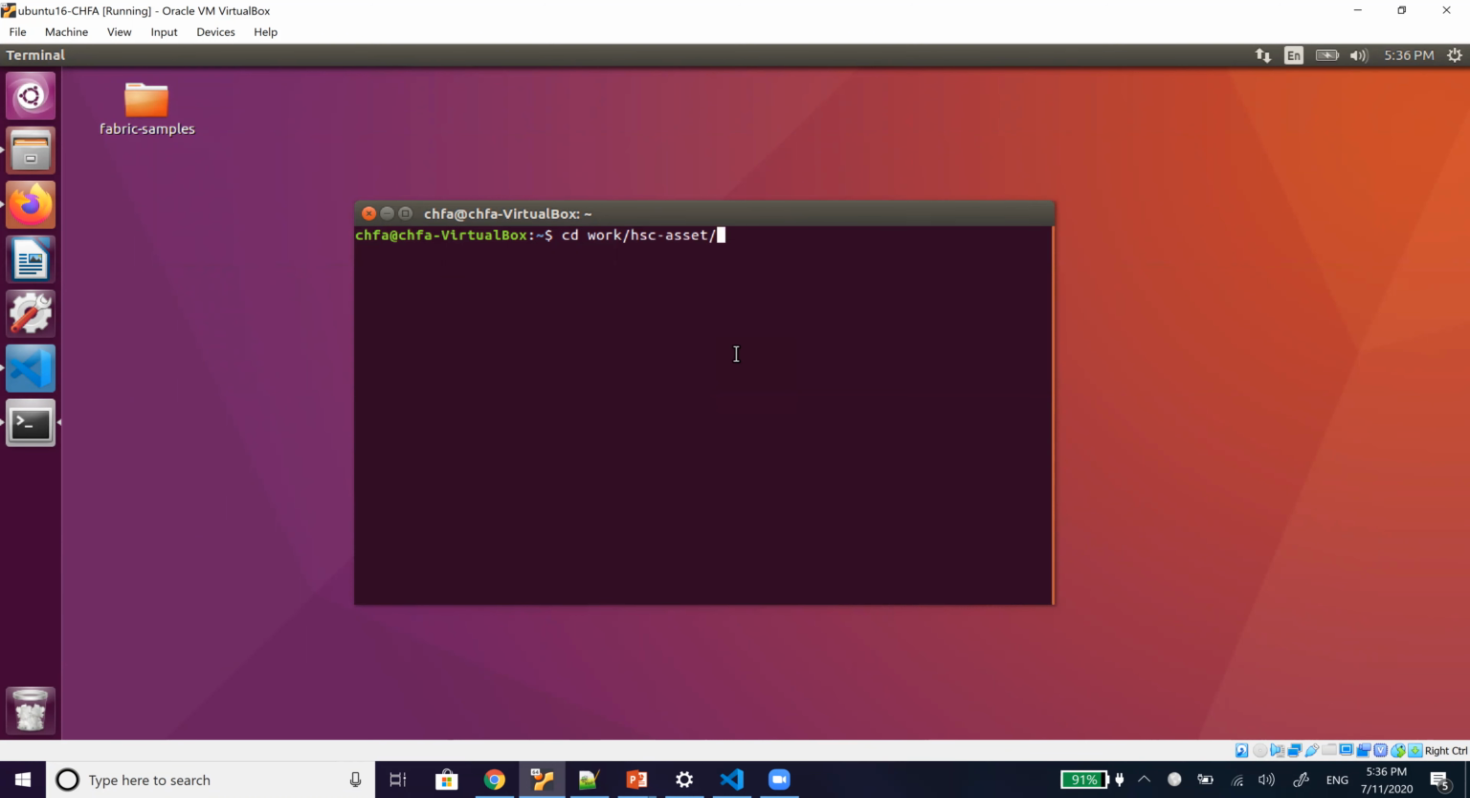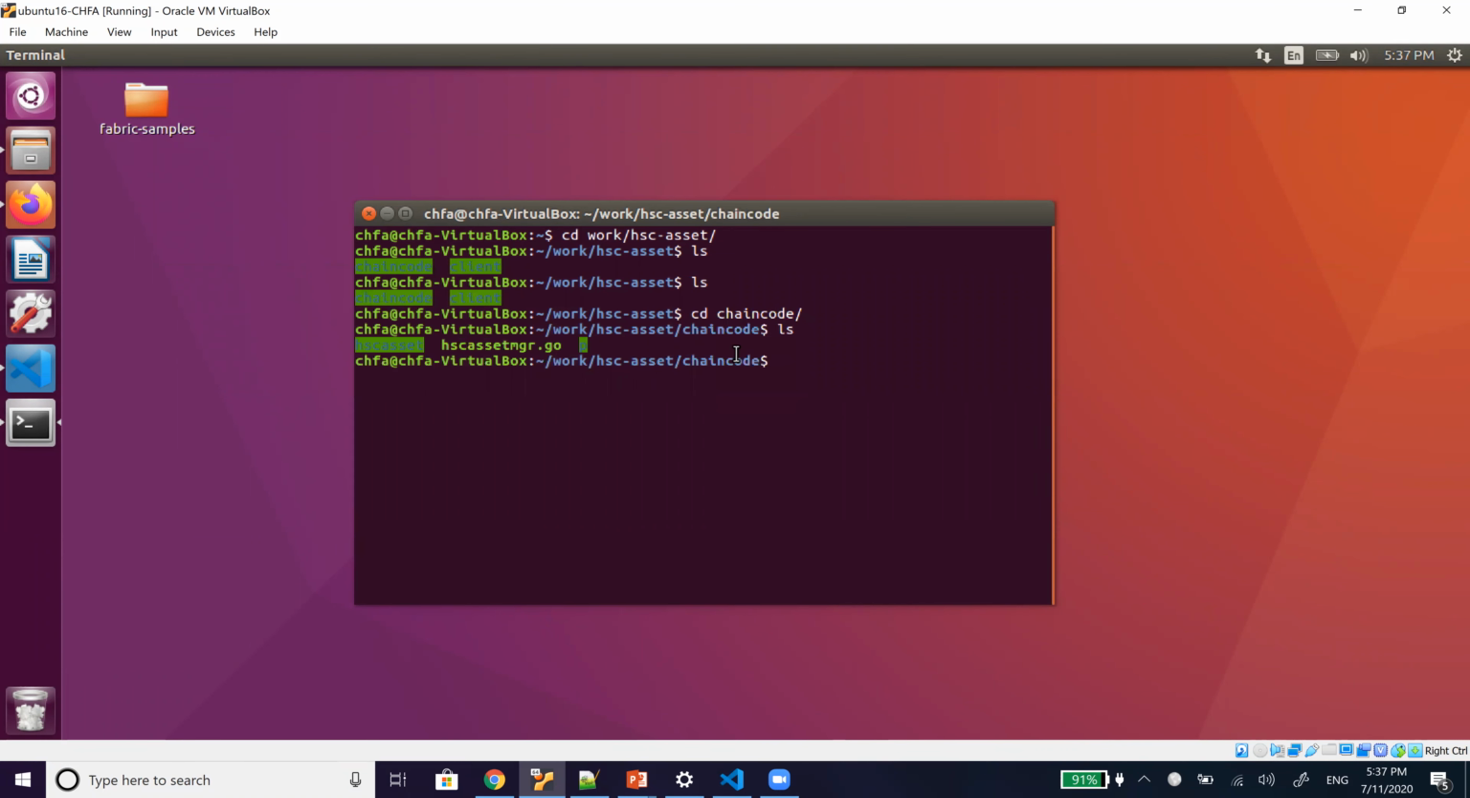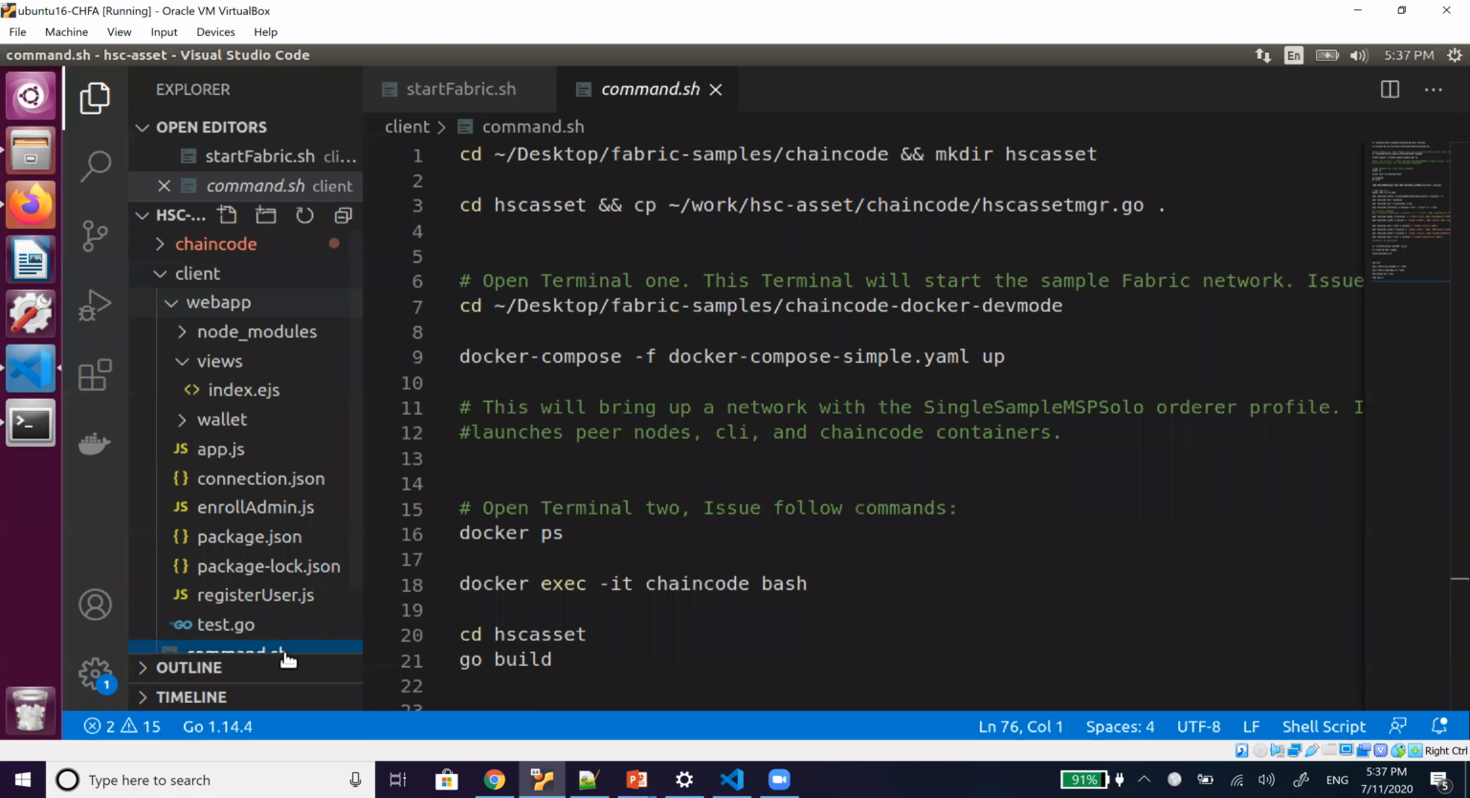I have created one folder, HSC, Hyperledger Study Circle Asset Example. Normally I create the chain code and the client application in the same folder. So what we normally do, I copy the chain code from here to the Hyperledger Fabric chain code folder, so that it is easily accessible.